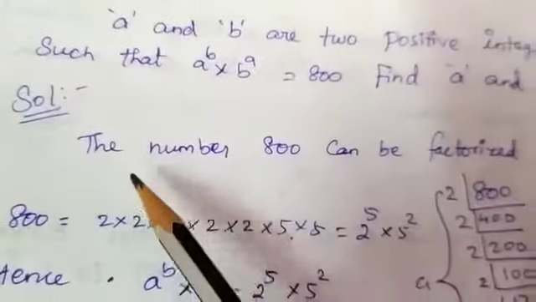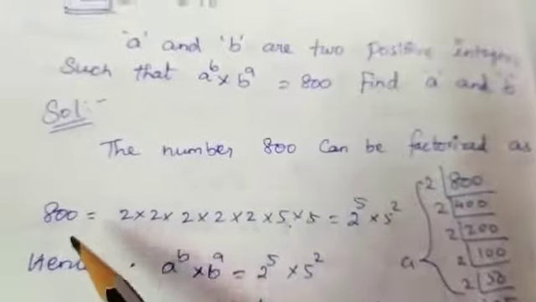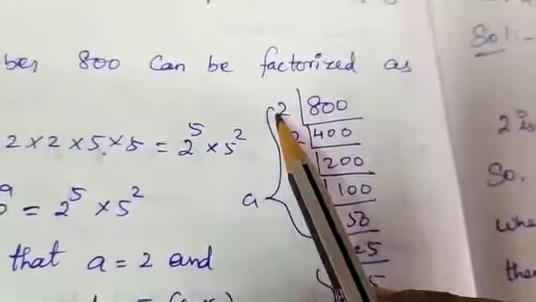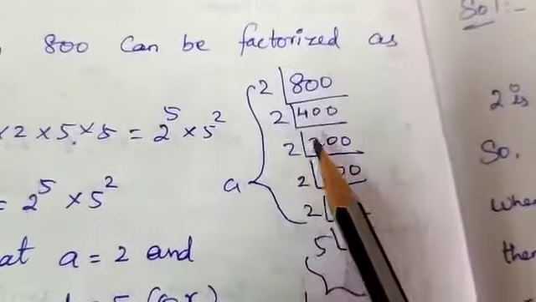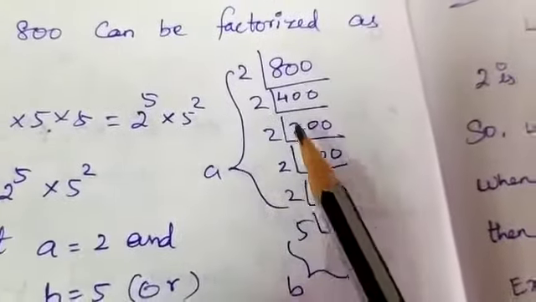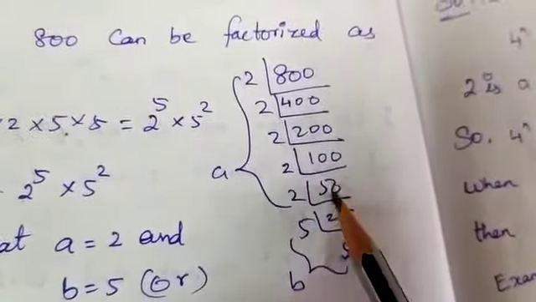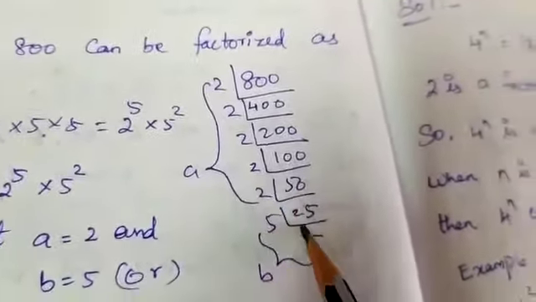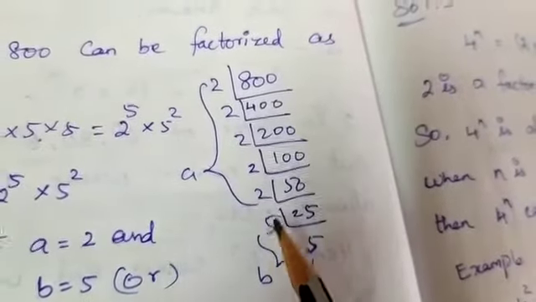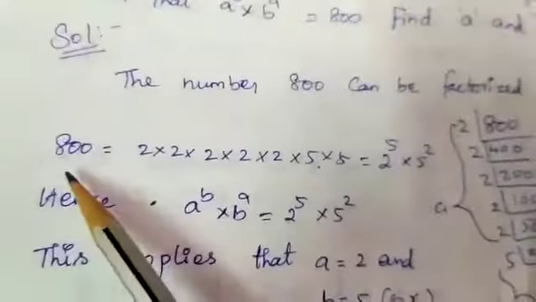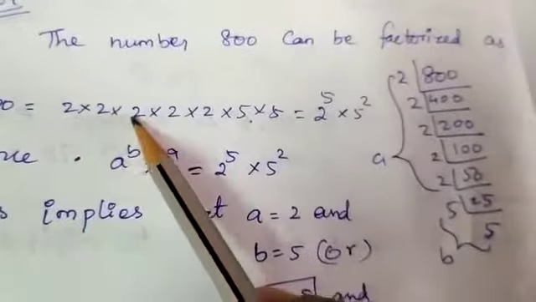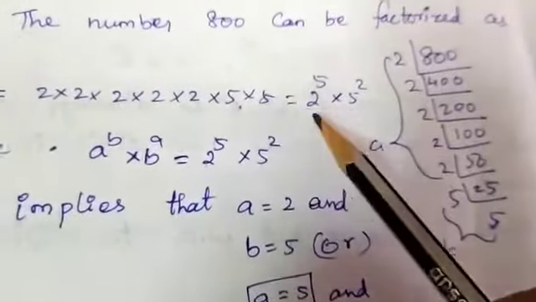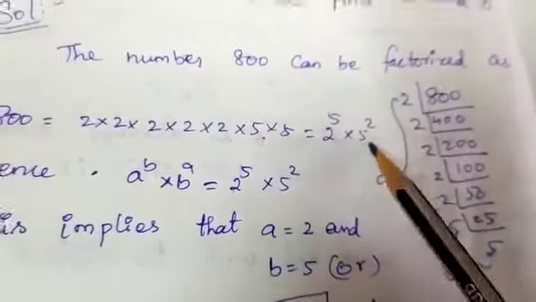So in our solution, the number 800 can be factorized as follows. First I am dividing it by 2, I will get 400. 400 divided by 2 is 200. 200 divided by 2 is 100. 100 divided by 2 is 50. 50 divided by 2 is 25. And 25 divided by 5 is 5. So our prime factorization is 2 into 2 into 2 into 2 into 2 into 5 into 5. That is 2 power 5 into 5 power 2.